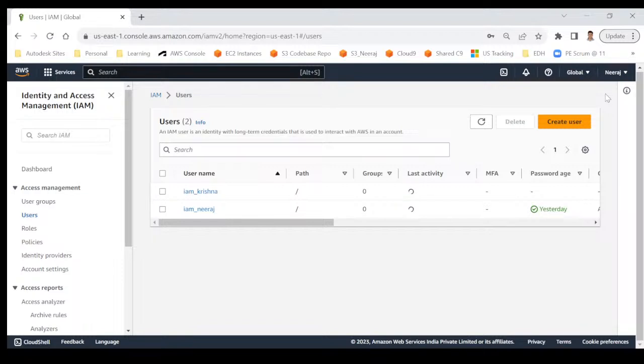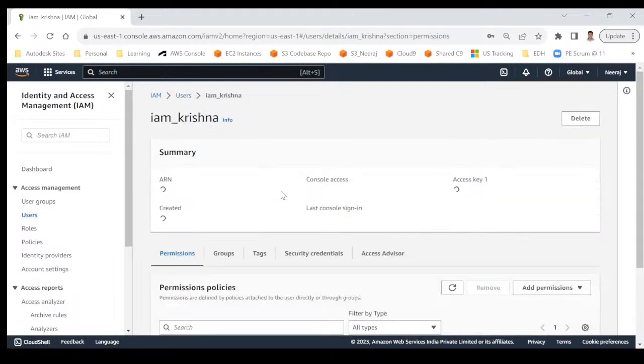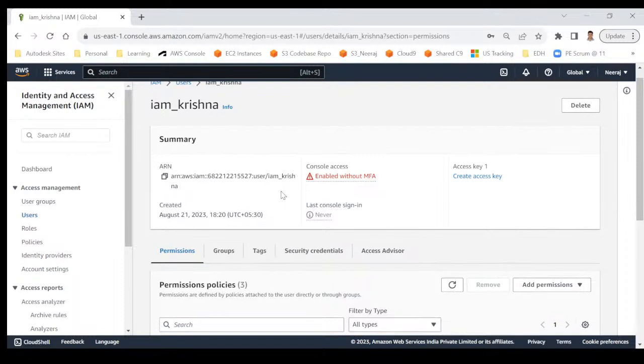So let me do one thing. I will sign out from my root user, and I will log in as an IAM user. I will click on Krishna. Let me check it out. Okay, I think that's not required. I can do it from here only. I was thinking that in order to enable MFA, I need to log in with that user.